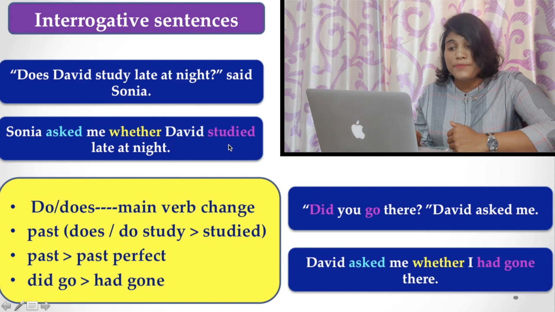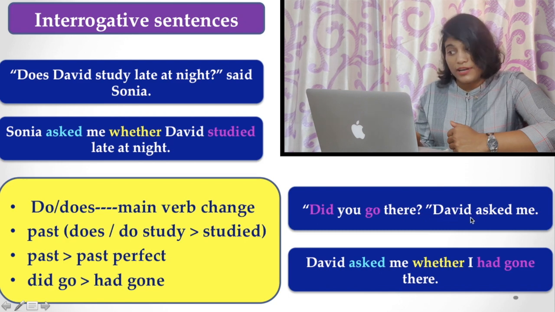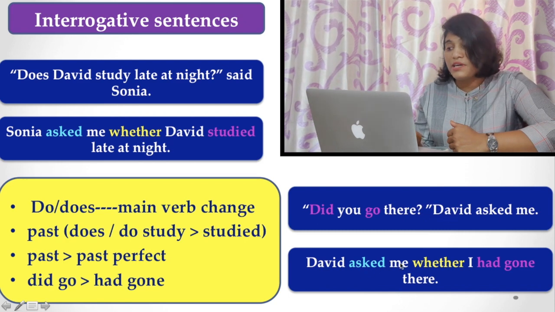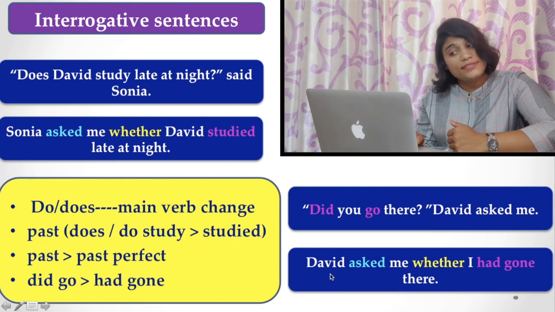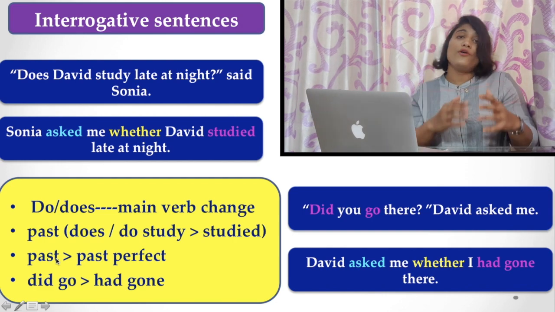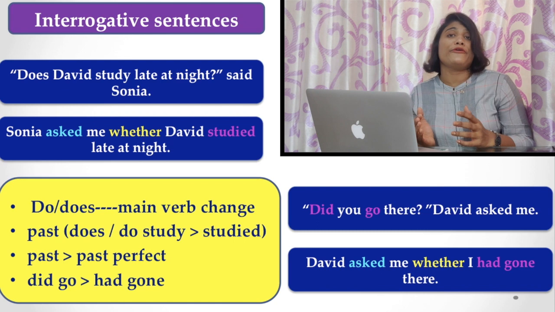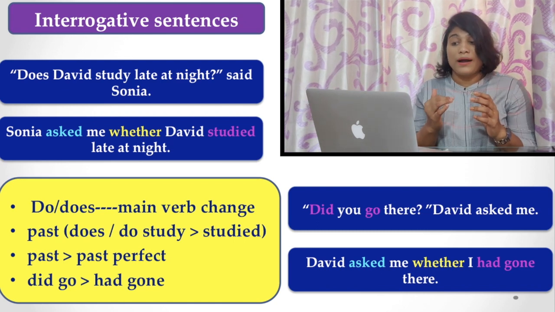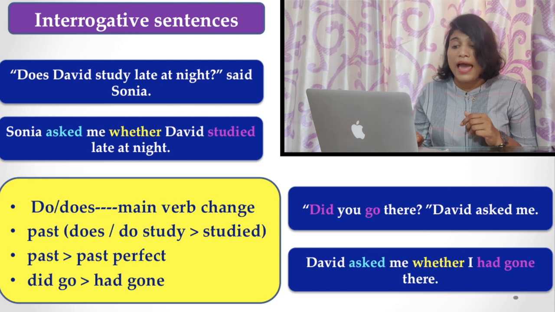And here, in the second example, "Did you go there?" David asked me whether I had gone there. Here, the same thing happens: if the reporting verb is in past tense, you have to change the reported verb into past perfect tense or past participle form, that is had gone.